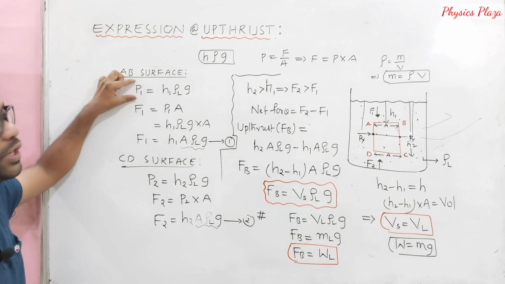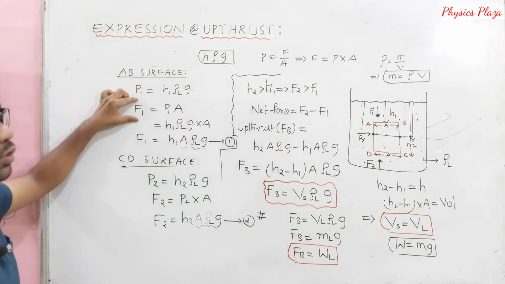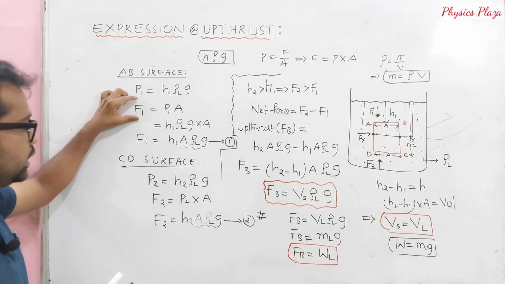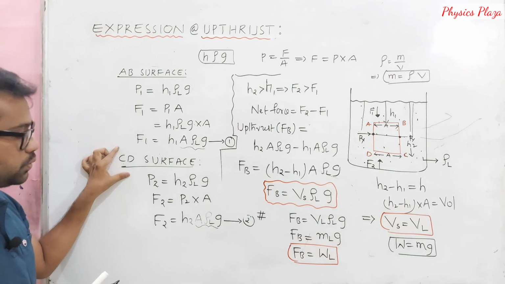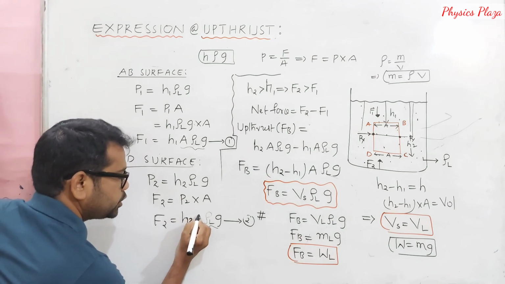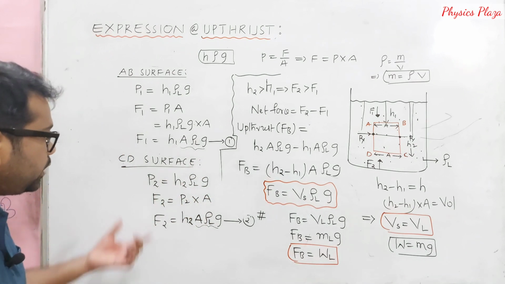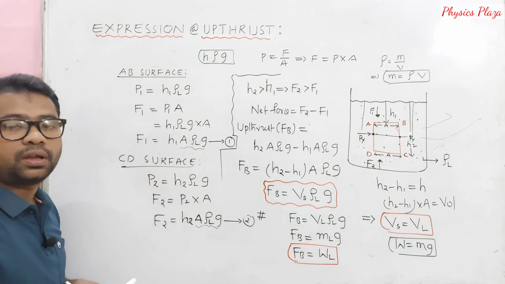As we calculate the pressure, we know that force is equal to pressure into area, so we calculate the force. Similarly, it is calculated for the CD surface also, which is H2 A rho L g.